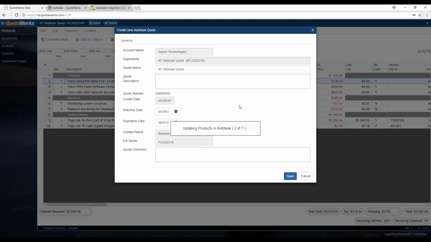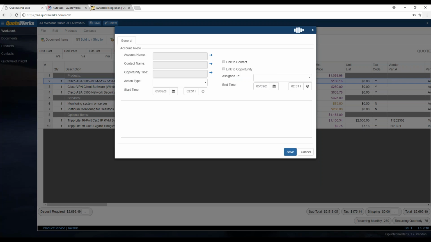Same rules apply as before. If the items already exist in Autotask, QuoteWerks is not going to touch them. It's not going to do anything. It's just going to add them to the Autotask quote. If they don't exist, then QuoteWerks will create that item in Autotask for you so that you'll always have kind of that updated list.